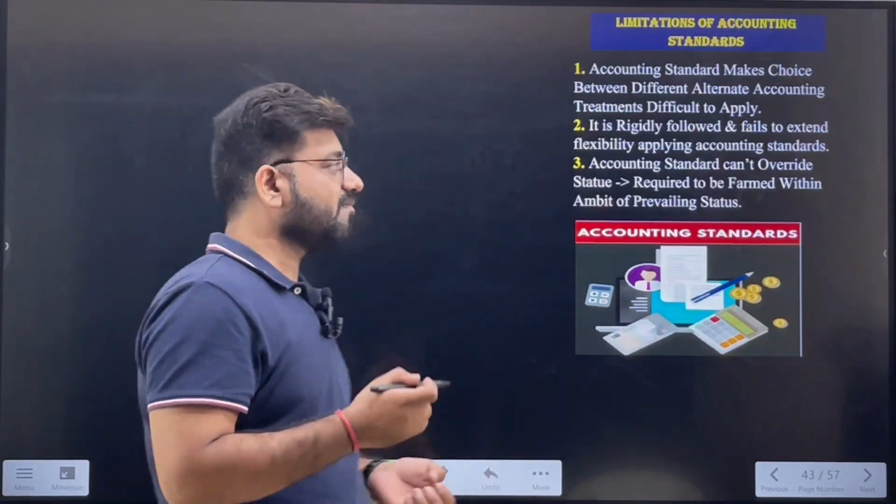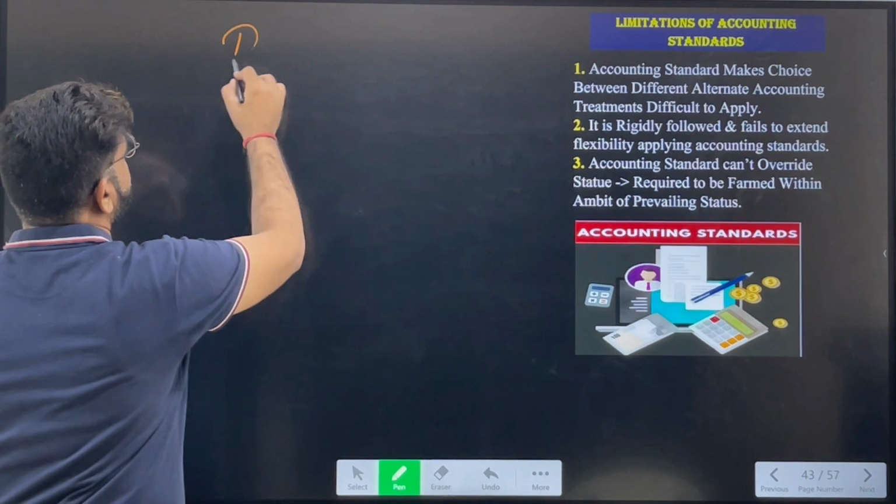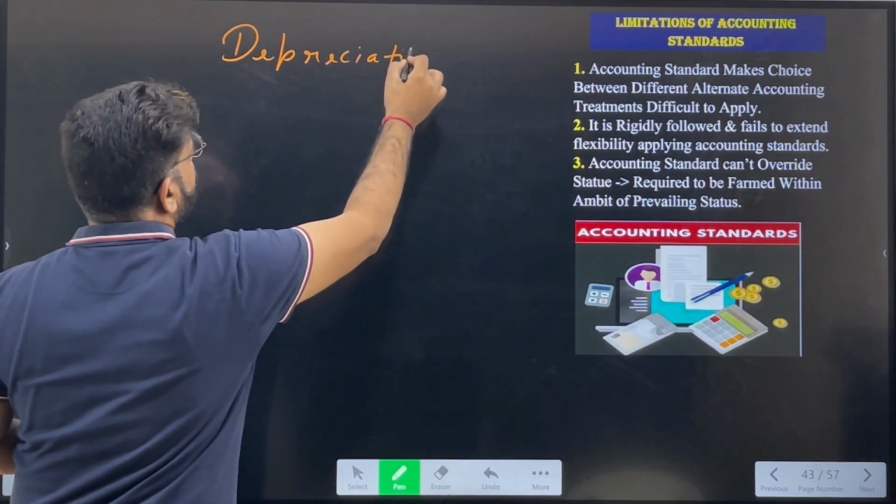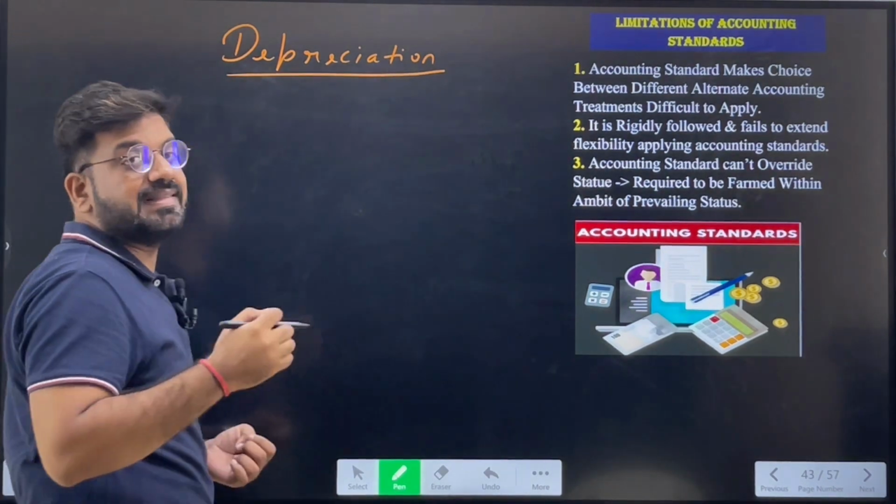Now the question arises, what can be the limitations? The limitations are, as we just studied in the previous slide, that accounting standards have two or more methods. For example, depreciation: we can have two methods to charge depreciation on the assets.